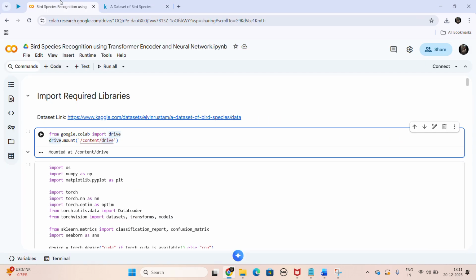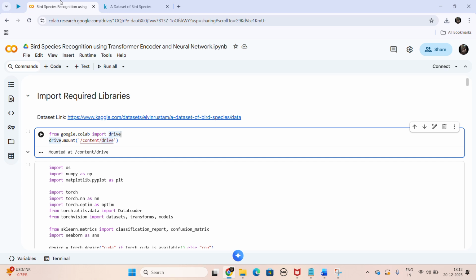So basically, this problem is a challenging computer vision problem because bird species look very similar. They often differ only in subtle details like the feather patterns, color shades, etc. So, the traditional image classification model struggles to capture both the fine-grained local details and the global contextual relations within the images. To solve this problem, we have used a CNN model along with the transformer encoder.